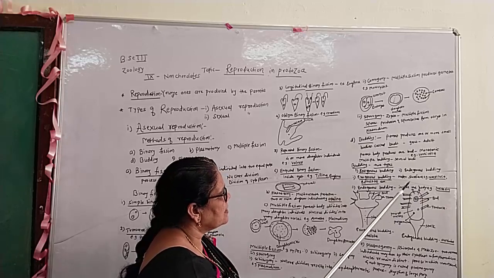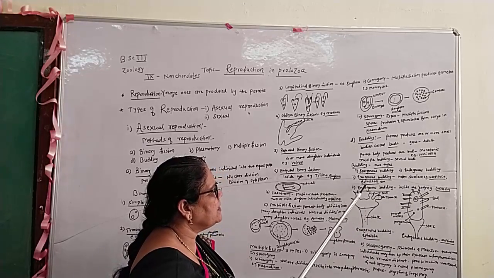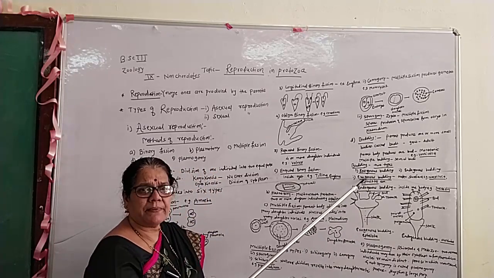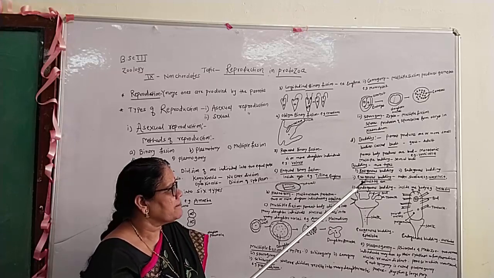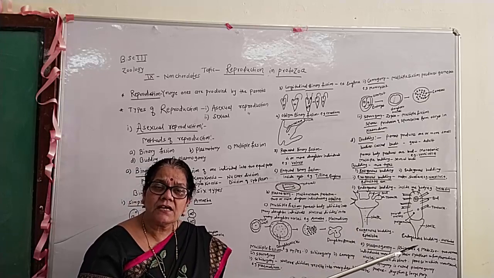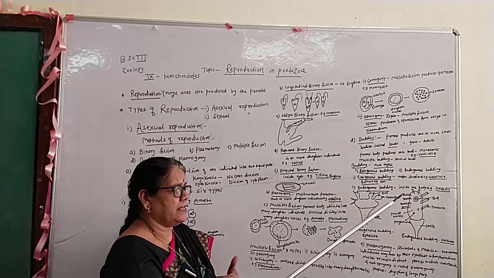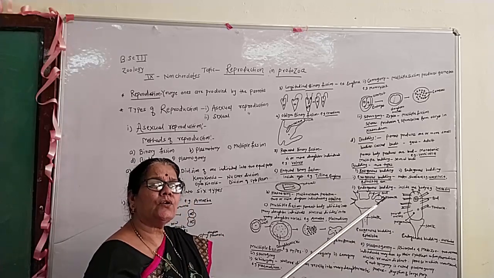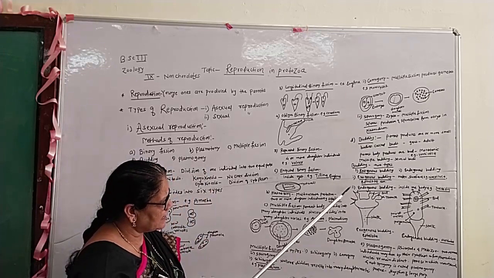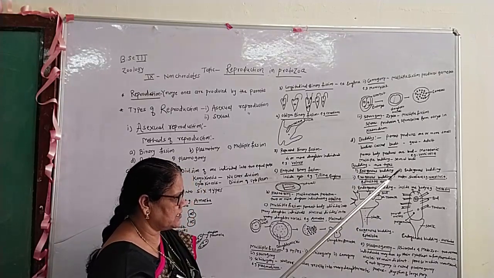For example, in exogenous budding, Noctiluca and Ephelota. These are the two examples of exogenous budding. And the second is endogenous budding. Endogenous budding means the buds are present inside the body. For example, Suctoria. These are the diagrammatic sketches of exogenous and endogenous budding.